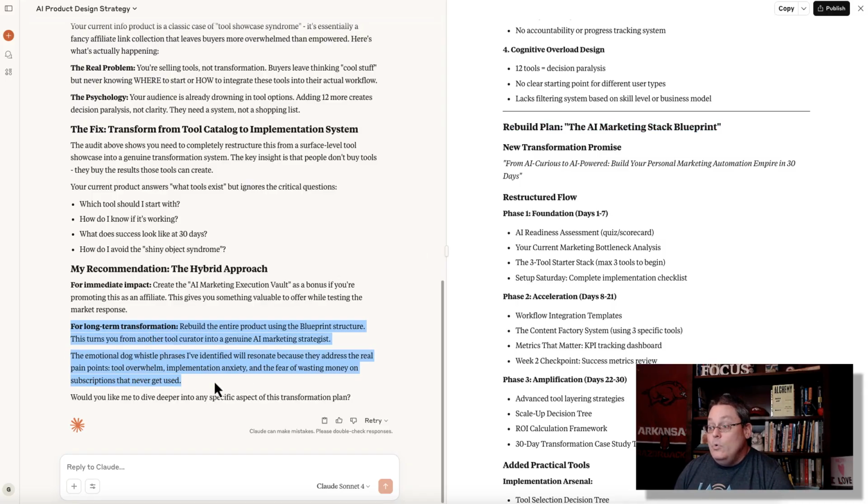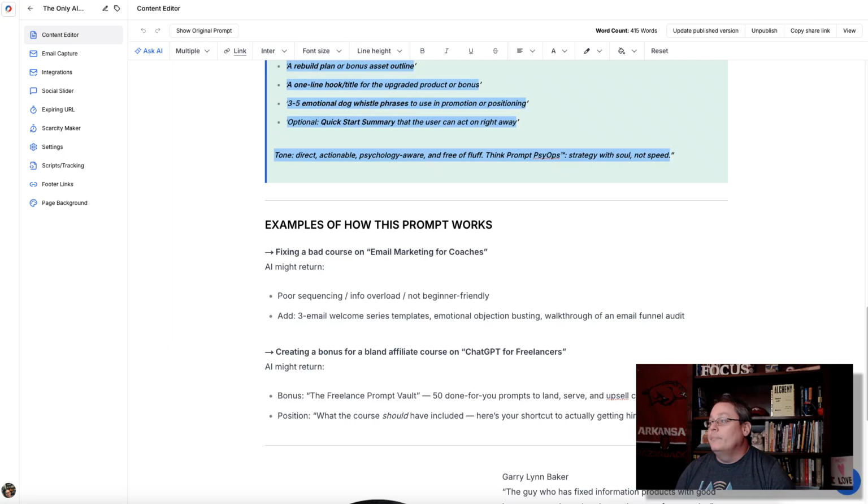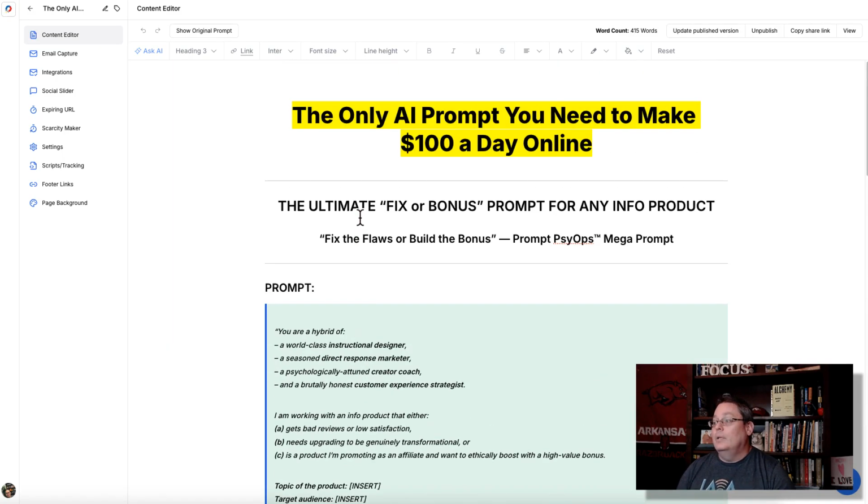But it's giving you the plan here for long-term transformation, for making $100 today, yesterday, over the last 7 days, over the last month, again, like I'm doing on Warrior Plus, following this philosophy, this idea, this structure, this concept of the ultimate fix, right? The one AI mega prompt you need to make $100 a day online is the ultimate fix or bonus, because a bonus is a fix. It is fixing, it's filling the gaps, it's fixing the small, slight issues that are inside of a good product. Just about every product has these gaps.